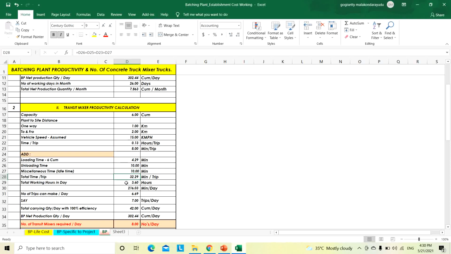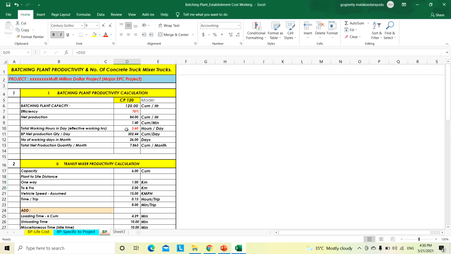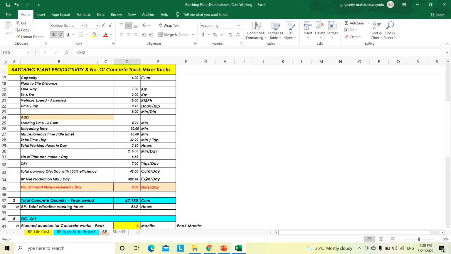Total working hours: 3.6 hours only. How many minutes? 216.03 minutes per day. So how many trips can be made per day? 32.29 minutes per trip is required, and per day 216 minutes are available. So 6.69 trips we can make in a day. So 7 trips per day.